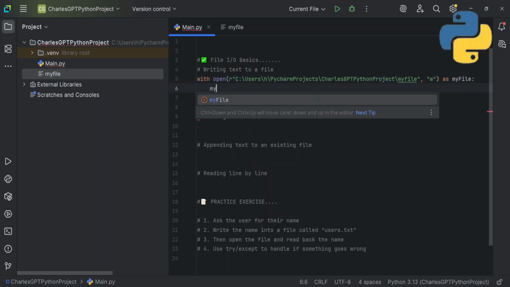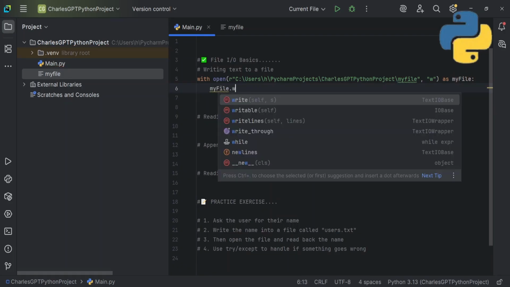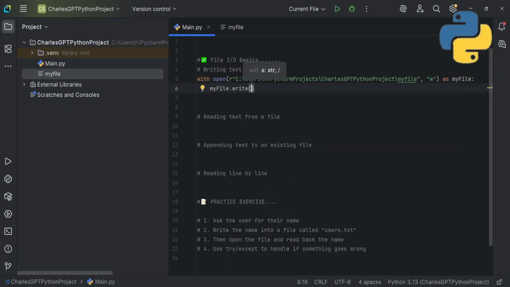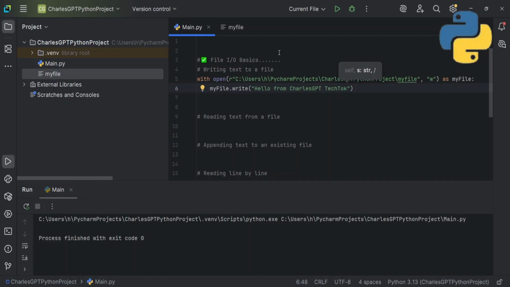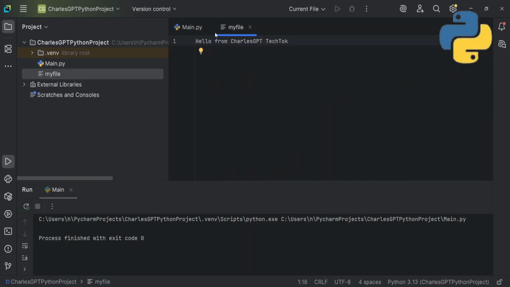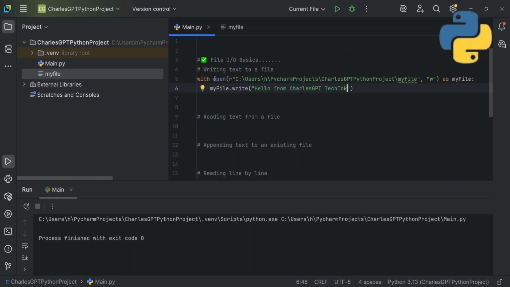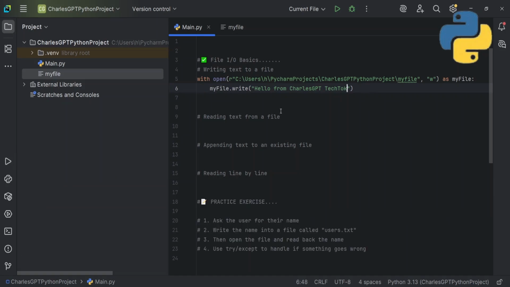Then enter, you can still do my file dot write, and say "hello from Charles GPT Tech Talk". If I run this program, it still does the same thing. Now if I go back to my file, "hello from ChatGPT Tech Talk". So you can see this time, using the with function, you don't need to close your file, it automatically closes it for you. So this is a very good way to write text to a file, and I'll be sticking with this way.